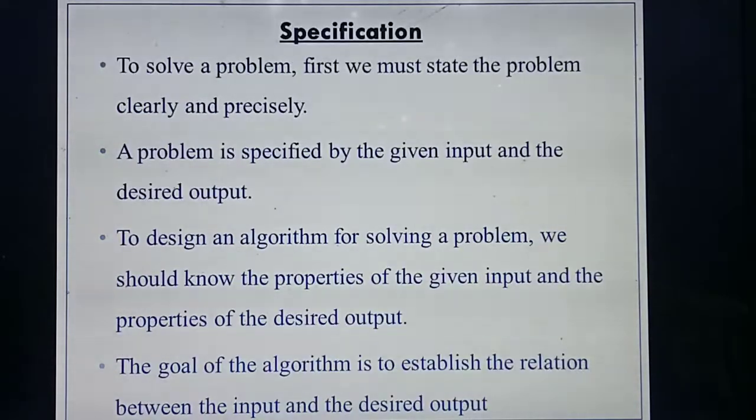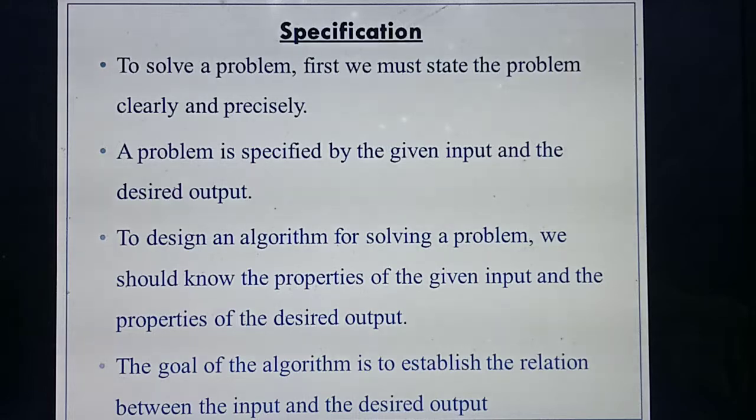Okay students, next you are going to study very detailed about specification in this chapter. So what are the things you have studied in specification? Just recall. First, you need to define the problem in a very short or precise manner. Then what's the second step? You should specify the given: what's the input you need to give and also what's the expected output you will get. That you need to specify.